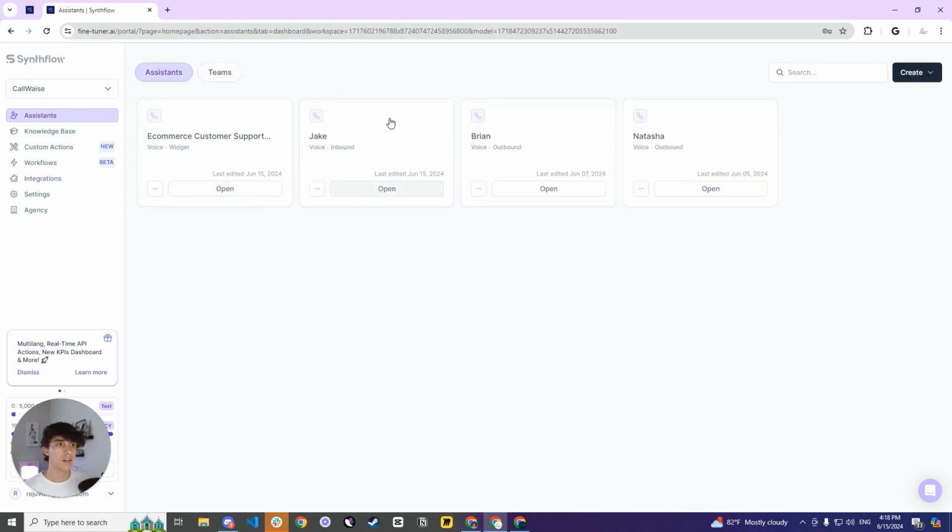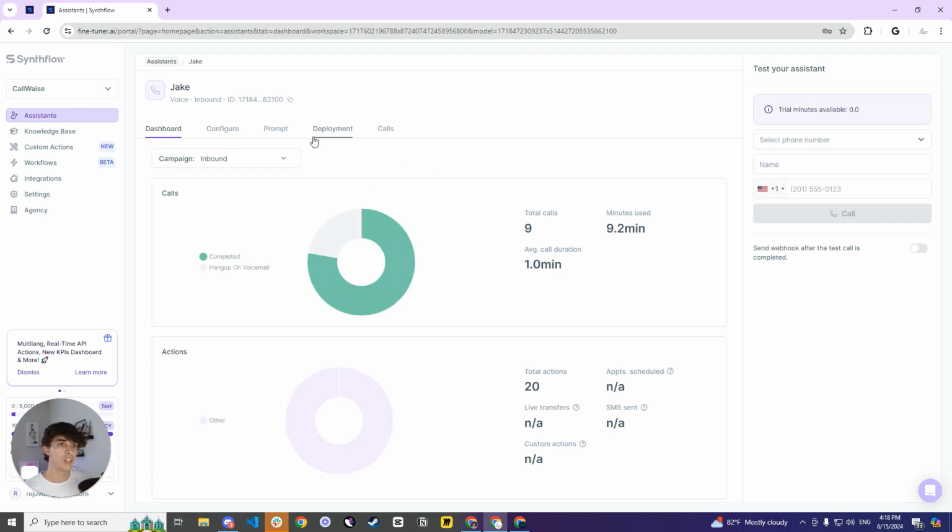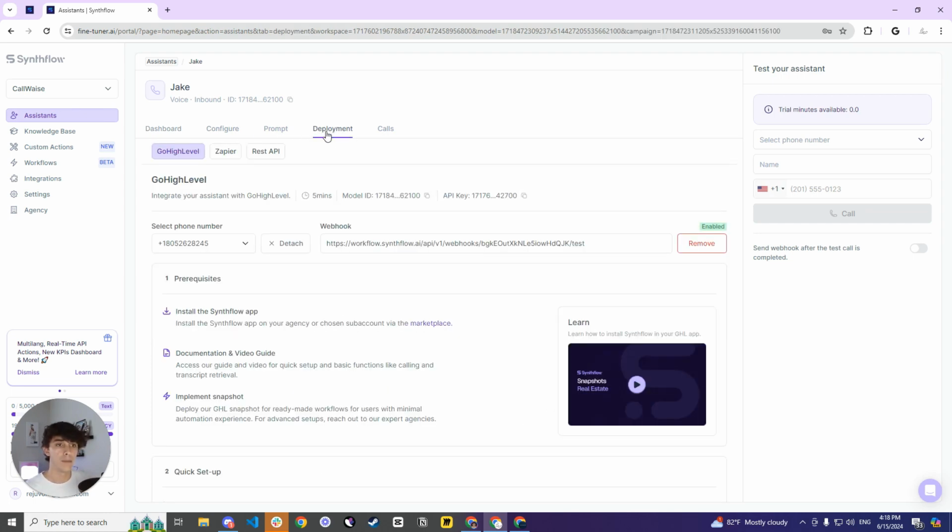So let's go back over here to Jake. Once you have Jake, you're going to go into the deployment stage. In the deployment stage, you just select the phone number, and I believe that should be the only thing you have to do for this. Once you do that, you click on finish, and then you are done. That's it. You basically created your entire assistant.